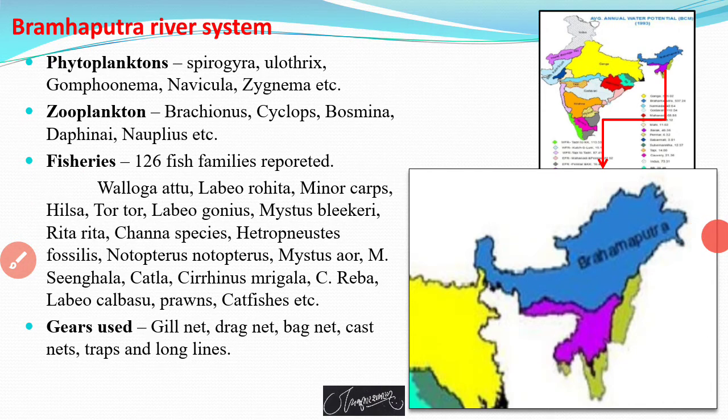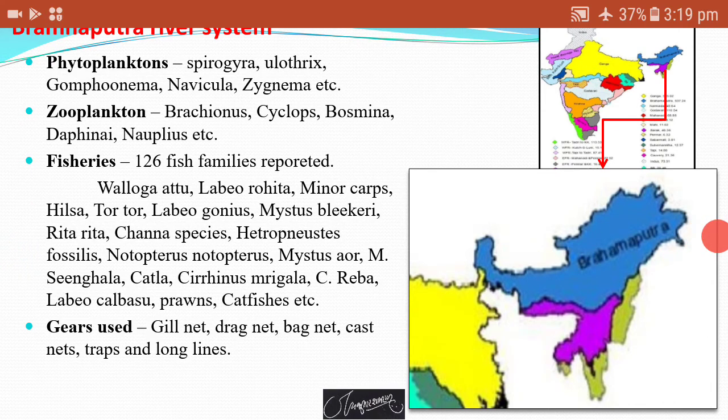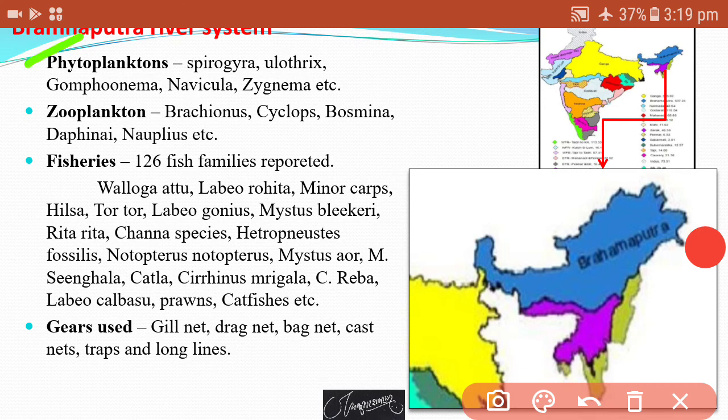Then which type of phytoplanktons are found in this area? That is like Spirogyra, Euthrix, Zygnema, etc. And some zooplanktons like Brachionus, Cyclops, Daphnia, Nautilus. These are some major zooplanktons found in the Brahmaputra river.